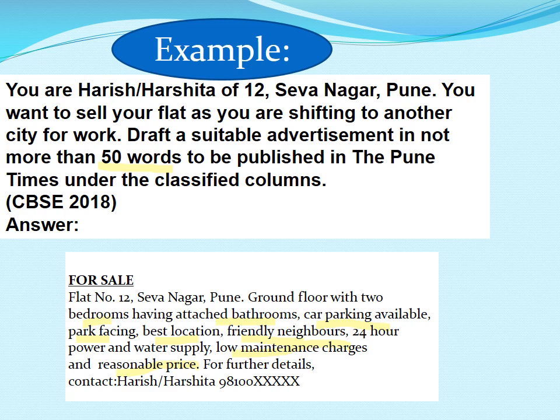Friendly neighbors, 24-hour power and water supply, low maintenance charges, reasonable price. You can also write price negotiable, or you can mention a proper price for that. For further details, contact this and that. So these are the different things that we should include. In this example, we have seen that he has taken 6 or 7 phrases, so you should also remember that these 6-7 phrases should be there.